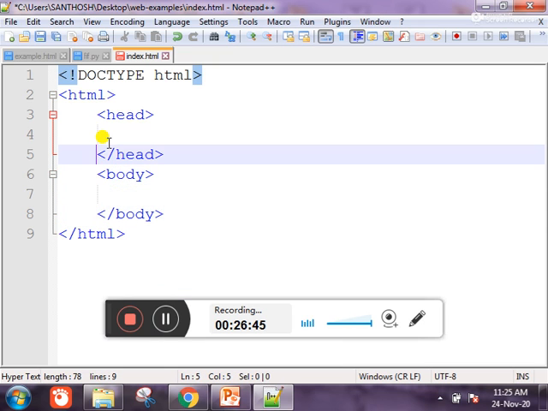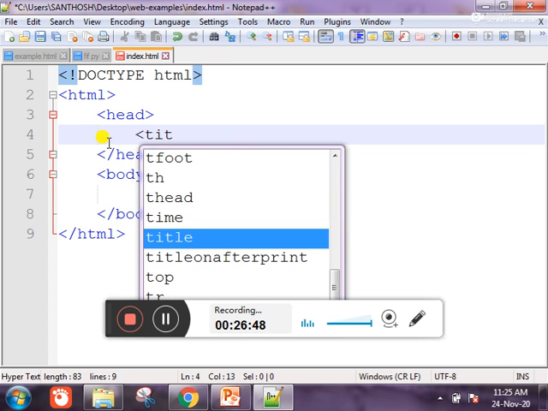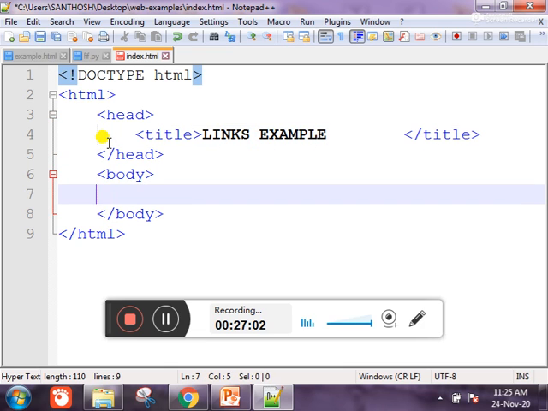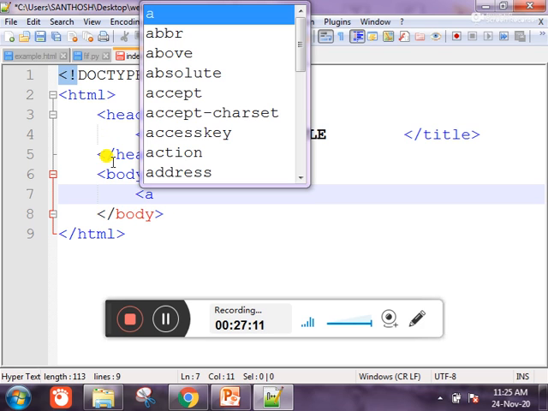Inside head, now we know only title, right? So for example, links example. Now I type this one as links example. For linking one web page to another web page, what we have to do? We have to use the anchor tag. For best practice, we type our HTML tags in lowercase. This is best practice, not mandatory. If you type in uppercase also, it will work, because we are not attaching XHTML 1.0 syntax. If you attach that, it will not get executed.